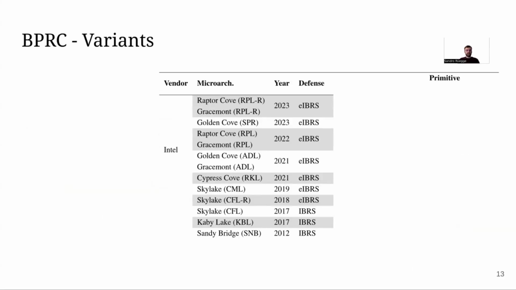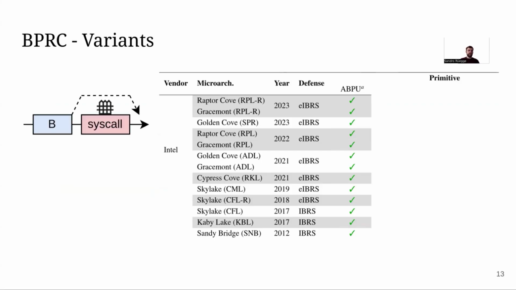Where did we find this issue? We looked at a lot of different Intel processors. In fact, we looked at processors back until 2012, and we found that all of these processors show this interesting delayed branch predictor update behavior. We also looked at the initial attack that we showed to you just right now during this presentation, where we kind of jumped the barrier on the syscall and due to the race condition land in the wrong predictor mode. And we found this issue on all Intel processors since the introduction of EIBRS.